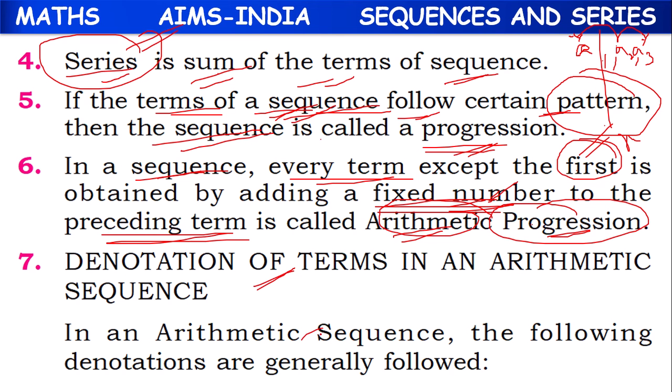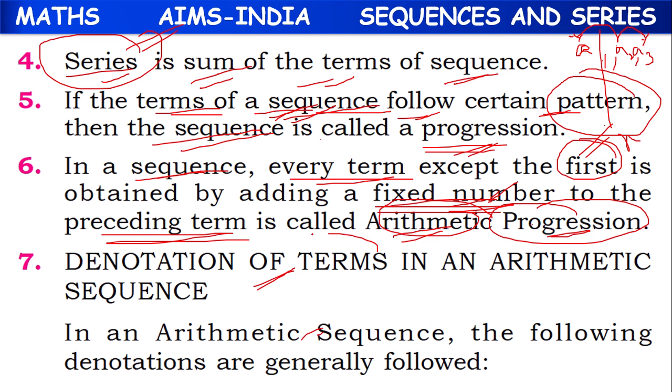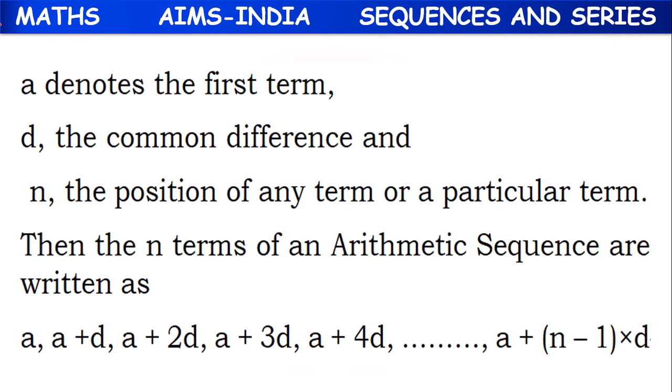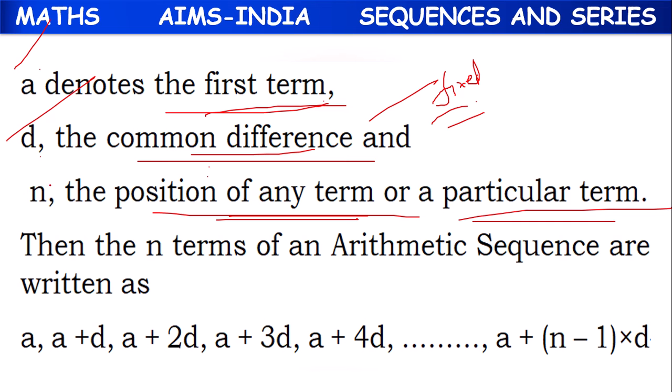Next. Regarding the terms of an arithmetic sequence, we follow some kind of a denotation. The first term is always denoted by A. Common difference means the fixed number which we are adding, and its symbol is D. And the position of any term or a particular term, n, we call it as an, nth term.